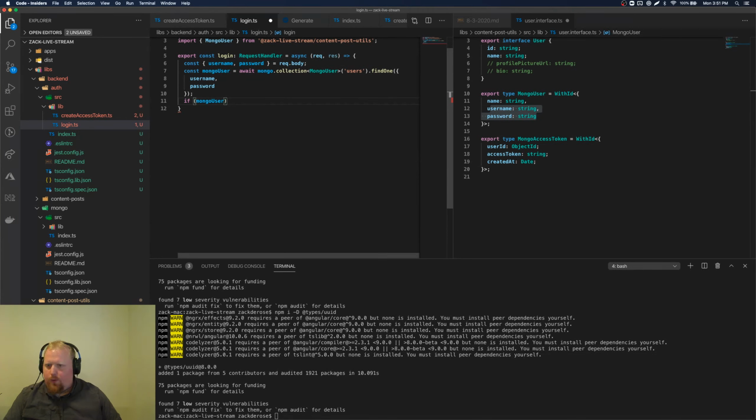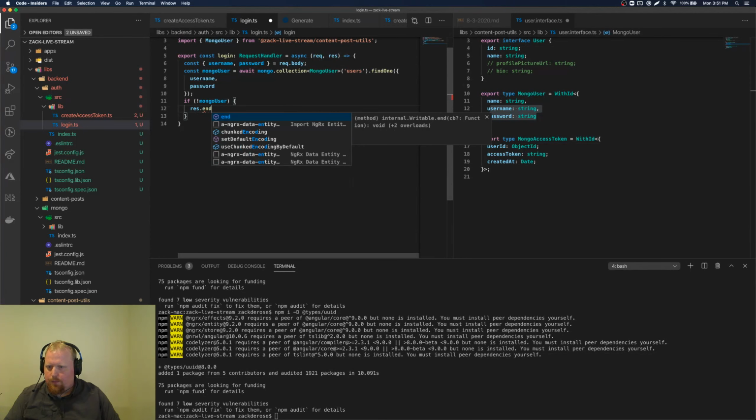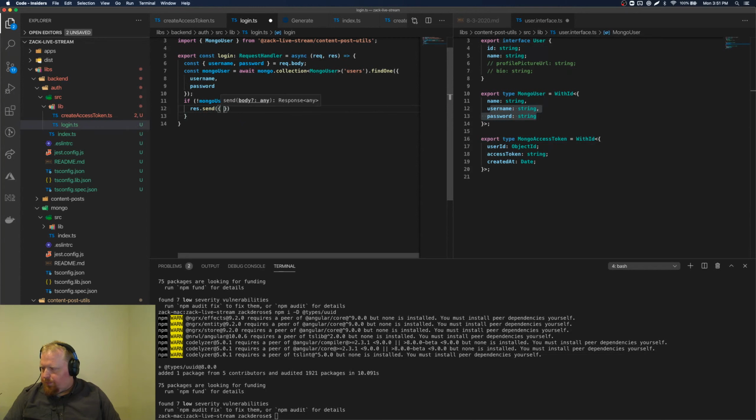Actually, let's say if we don't have a match first. We are going to send res.error send. We'll have a result of error. We'll have some reason that says invalid username or password. There we go. And then we're going to return. So handled the case where no one's logged in here.